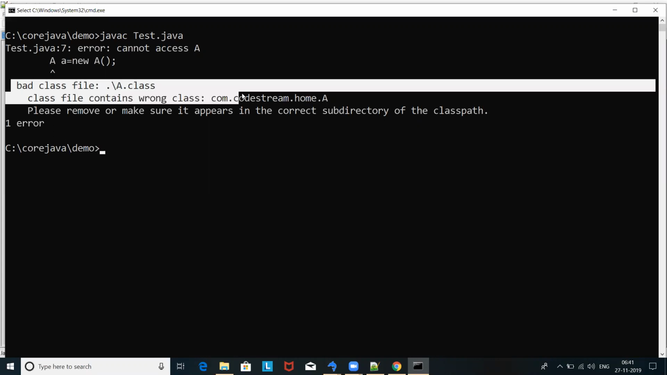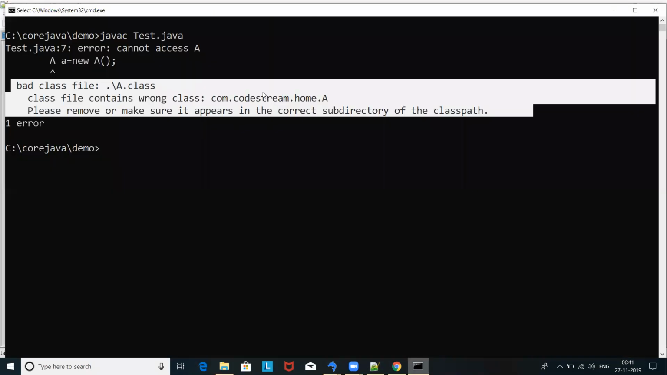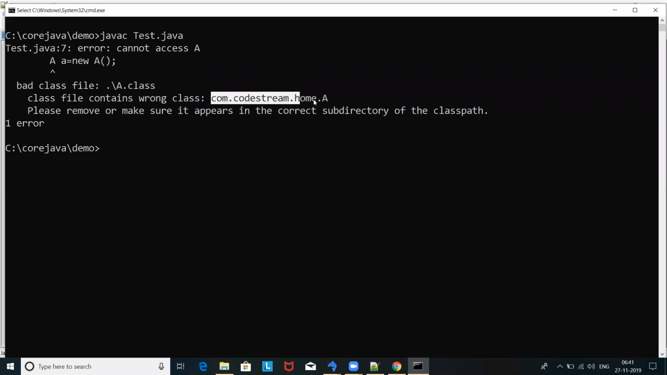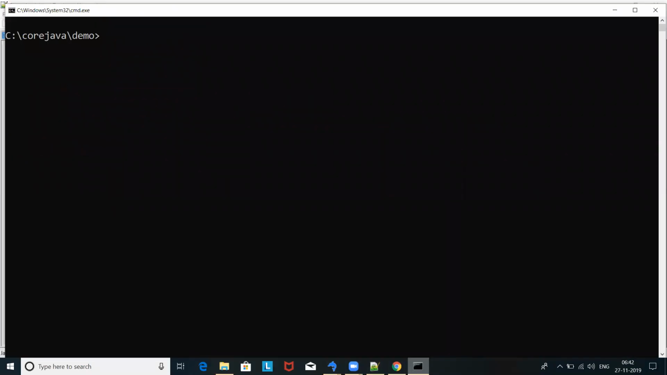So it is trying to understand the A class. We are directly using A, but it is saying that the fully qualified name is this, but you are trying to access it directly. So if you want to compile it, you can do it like this: com.codestream.home.A. If you do it like this, with the fully qualified name, let's go and compile test.java.